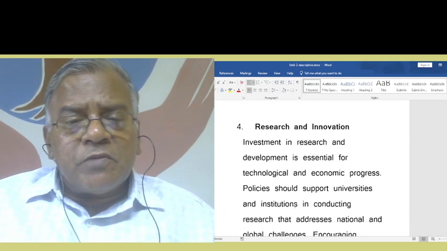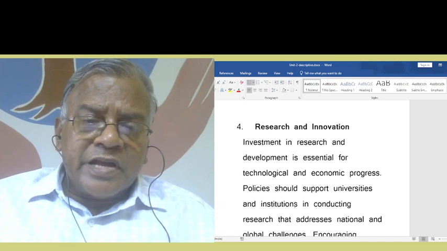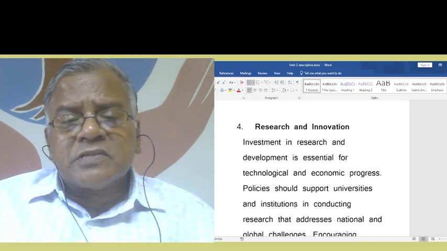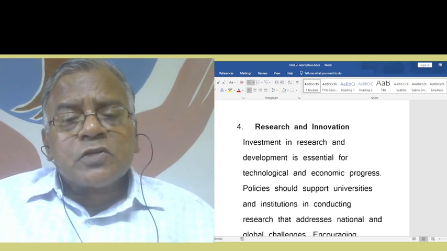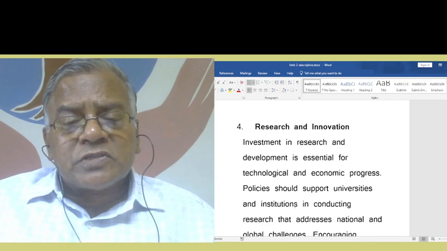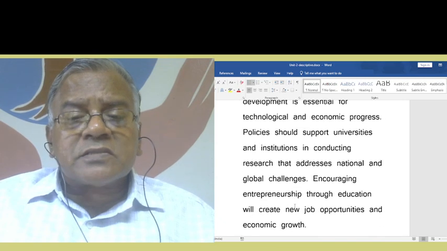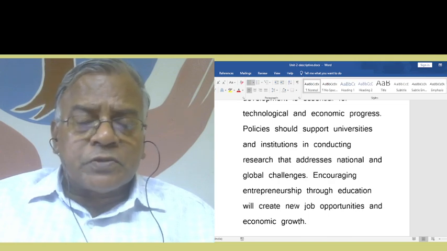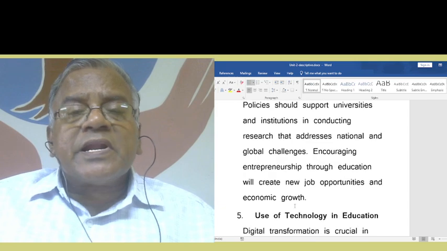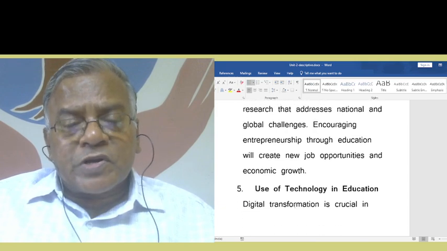The fourth point will be research and innovation. Investment in research and development is essential for technological and economic progress. Policies should support universities and institutions in conducting research that addresses national and global challenges. Encouraging entrepreneurship through education will create new job opportunities and economic growth.